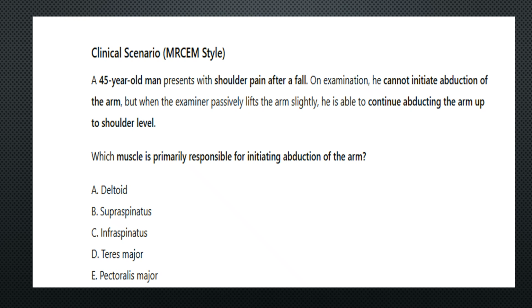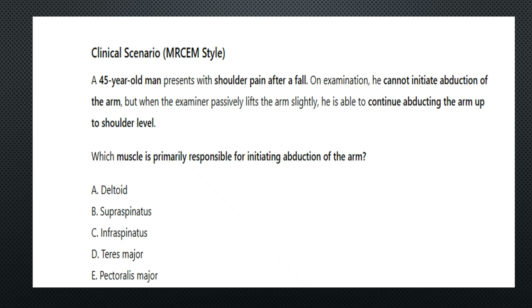This is the third recall MCQ. A 45-year-old man presents with shoulder pain after a fall. On examination, he cannot initiate abduction of the arm, but when the examiner passively lifts the arm slightly, he is able to continue abducting the arm up to shoulder level. Which muscle is primarily responsible for initiating abduction of the arm?